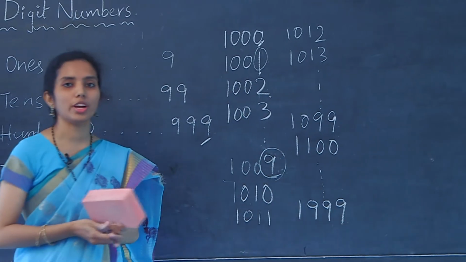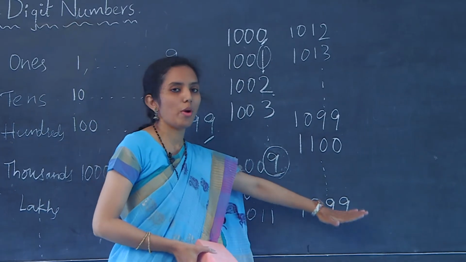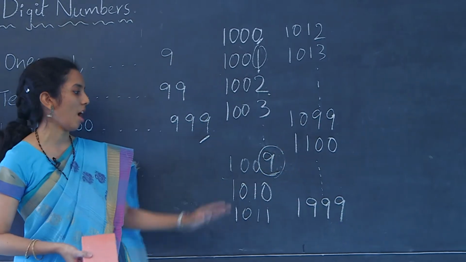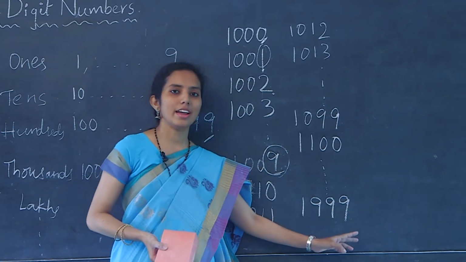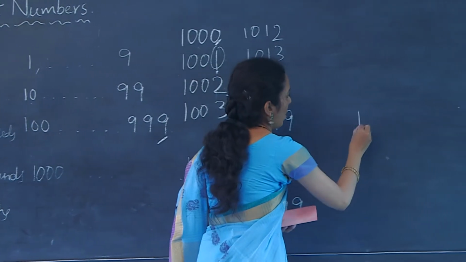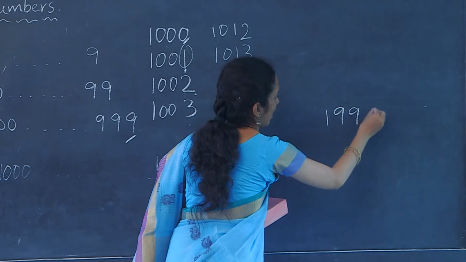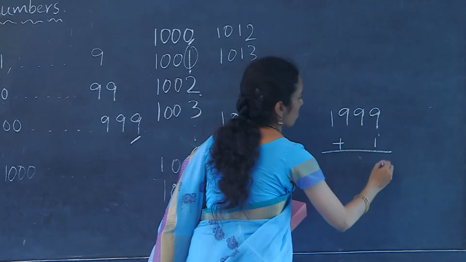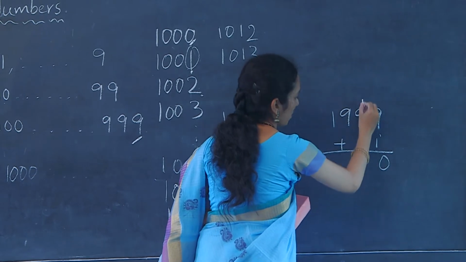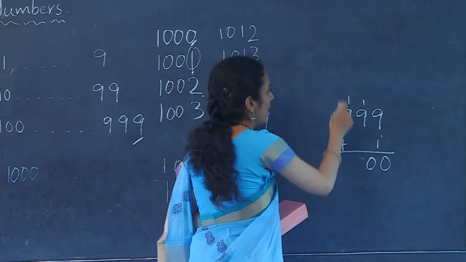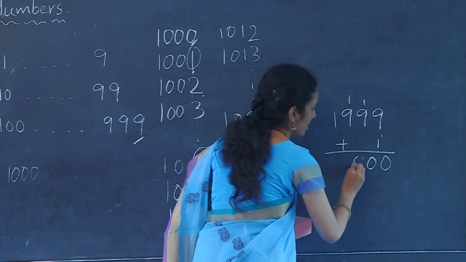I am sure that you can all write numbers till 1999. So, what number comes after 1999? That is 1999 plus 1. 9 plus 1 is 10. 9 plus 1 is 10. And here again we have a 9, and 9 plus 1 is again 10.